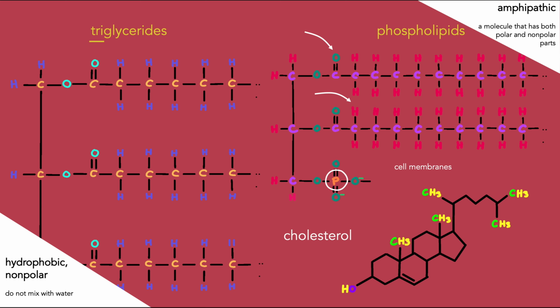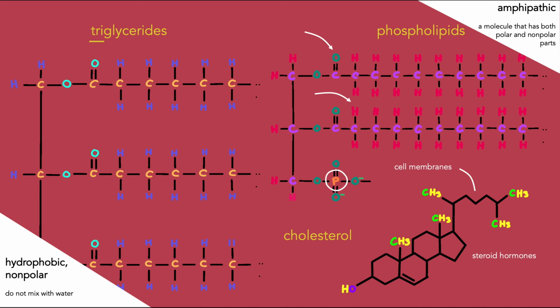Another lipid commonly talked about is cholesterol. A little different from the other lipids we talked about, the hydrocarbons in cholesterol forms rings instead of chains. Cholesterol is commonly known to be bad. However, our bodies actually use cholesterol to build cell membranes. It also plays a major role in the creation of steroid hormones.